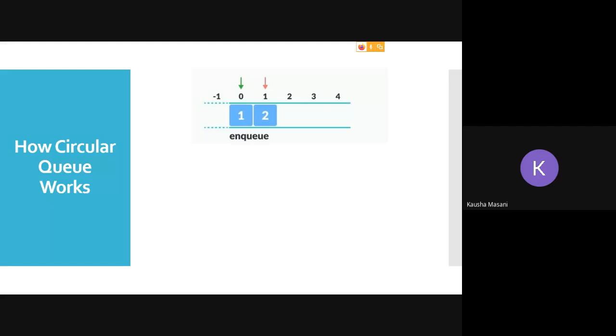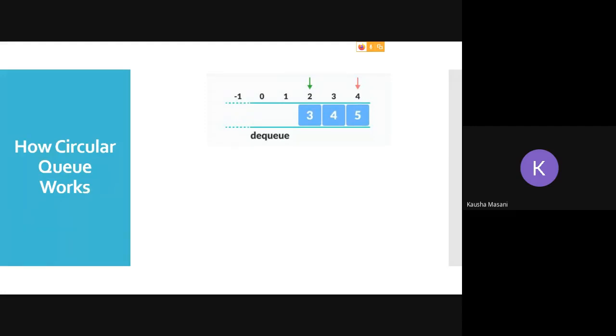Rear got incremented, 2 got added. We went on doing the NQ operation and reached the max size. So rear is at max minus 1, front is at 0. Now if I want to do NQ, it is going to throw me an error. Why? Because front is at 0 and rear is at max minus 1. There is no space in memory to add a new element. So first I have to go for DQ operations. I did a couple of DQ operations, so I freed up the memory.